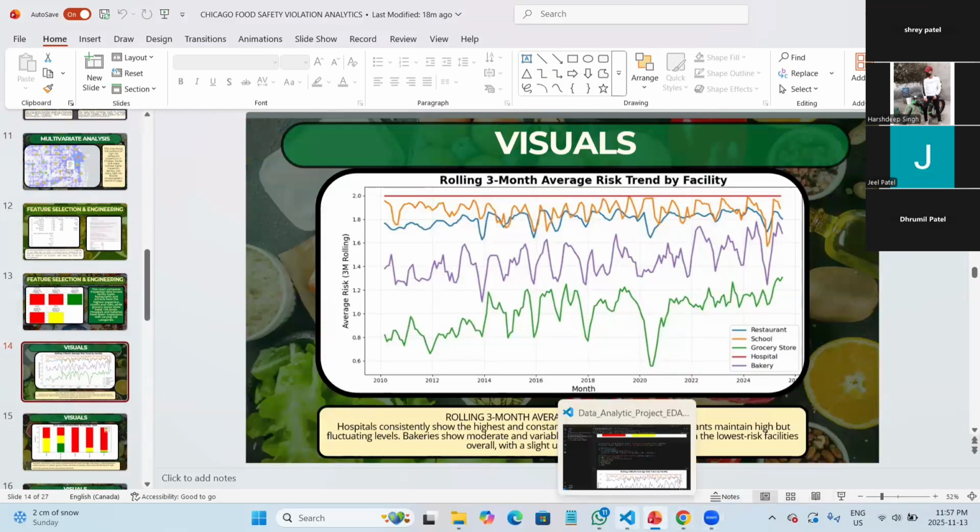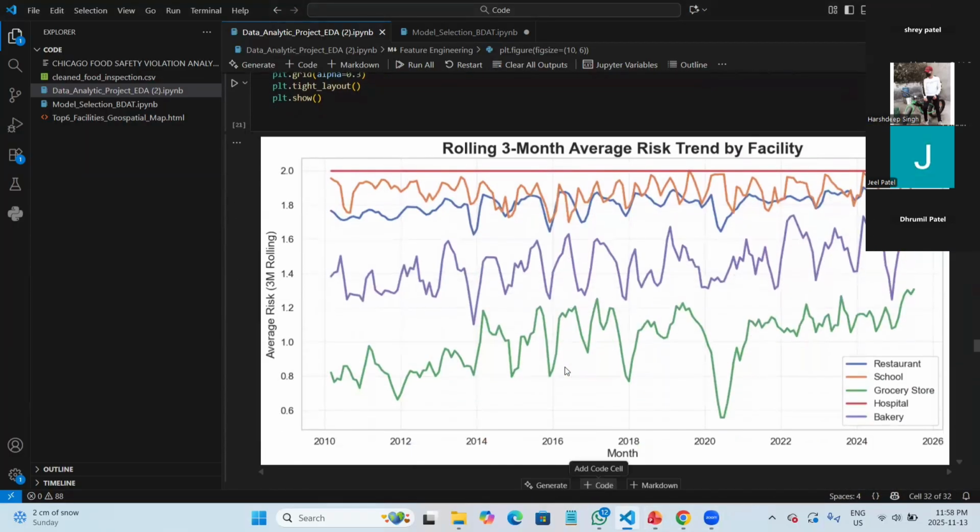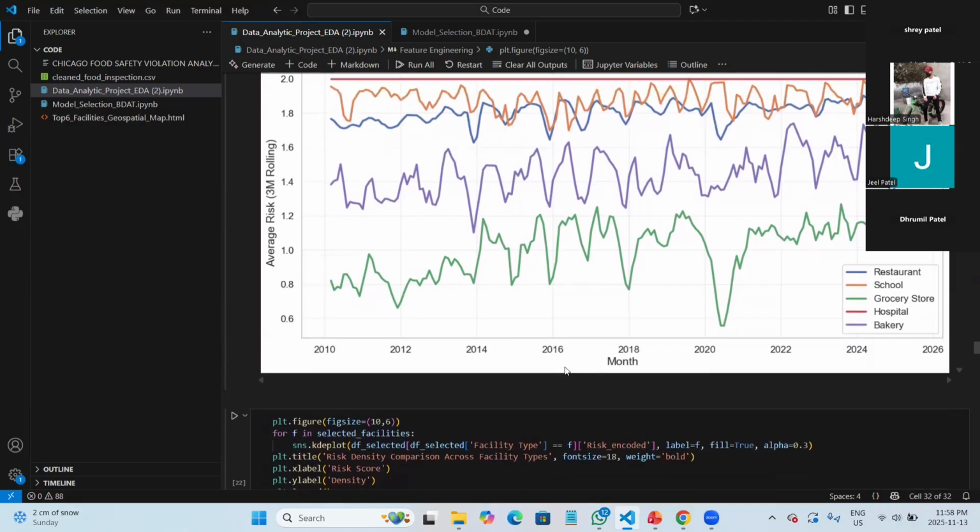So, hello, Professor. This particular line chart shows how the average risk level changes over time for our different facility types. We can see that hospital stays the highest throughout the years. Restaurant and school are mostly in the medium to high range with some ups and downs, and bakery shows lower average risk compared to others. Overall, this helps us understand long-term patterns in inspection risk.